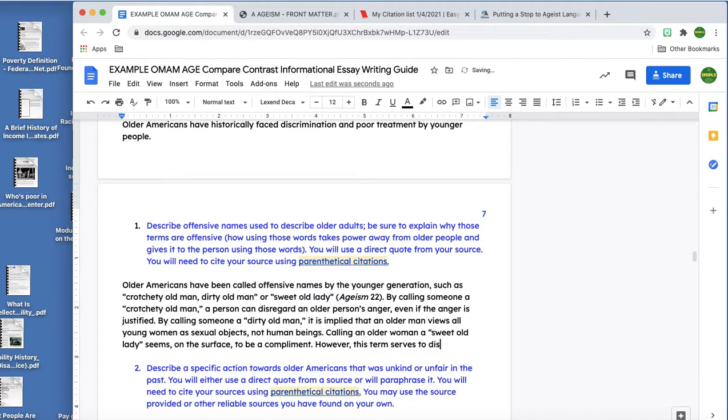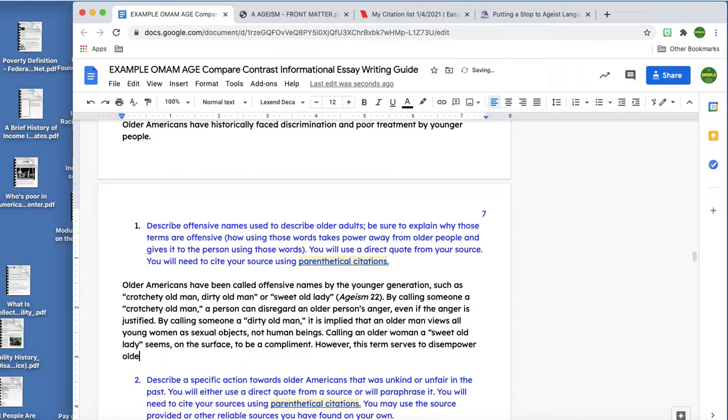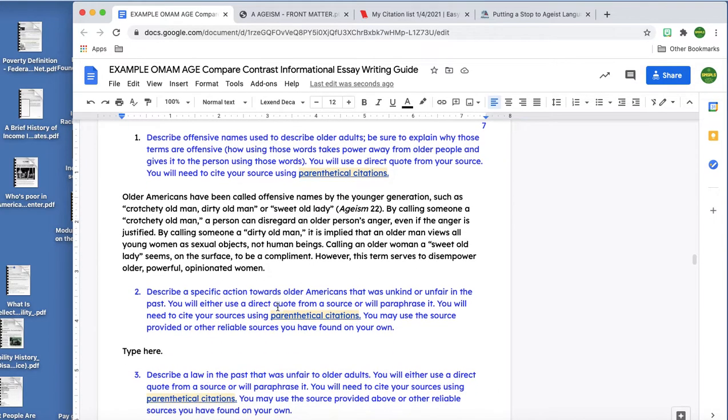Serves to disempower older, powerful, opinionated women. So if you call somebody a sweet old lady, it's like, oh, she's just a sweet old lady. You don't have to listen to anything she says. It's kind of like she doesn't get to be powerful anymore. She's an old lady. All right, so I feel pretty good about that.